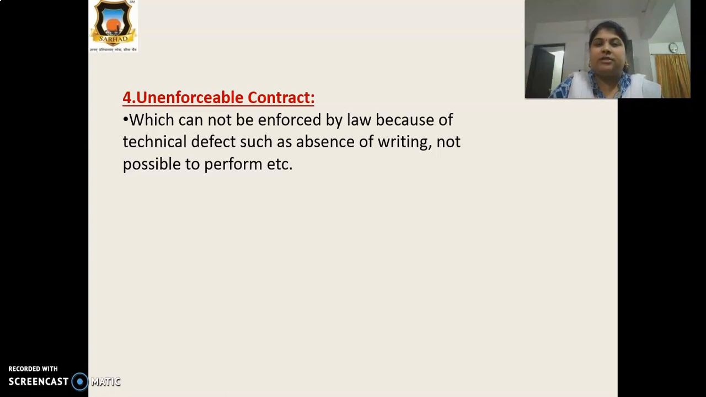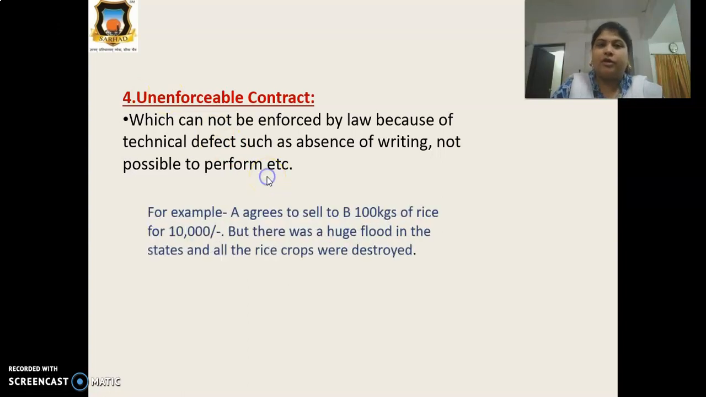I already explained this point that it is not possible for everyone to perform each and everything. So this is unenforceable by contract. Under this, possibility of performance is a must, or your agreement must be in writing. So this is unenforceable by law. क्योंकि परफॉर्मेंस हो नहीं सकता है तो पॉसिबल ही नहीं है वो कॉन्ट्रैक्ट कंप्लीट करना.